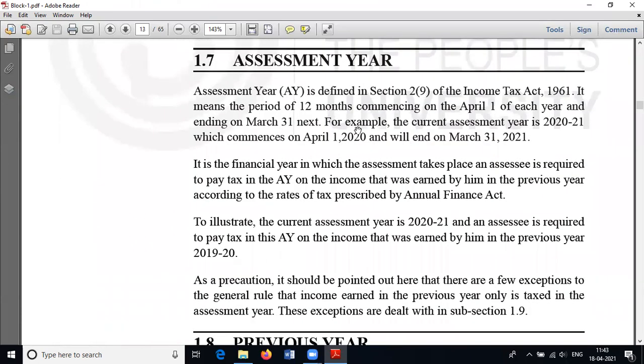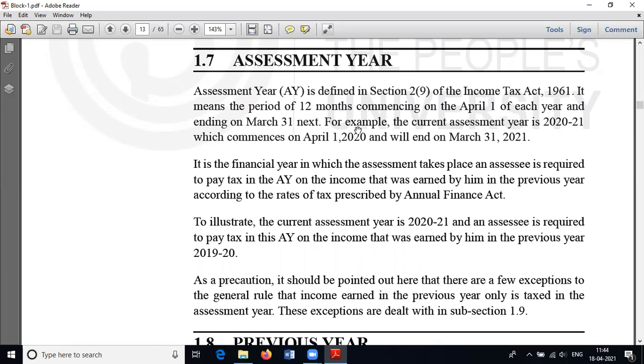Then next is, what is assessment year? Assessment year means a period of 12 months commencing from 1st April of each year and ending on 31st March of next year. The current assessment year is 2020-21.